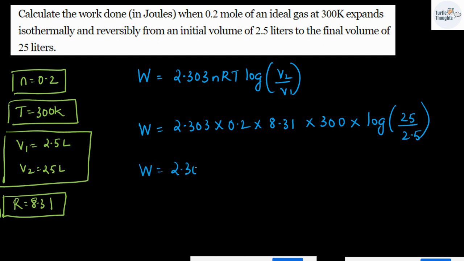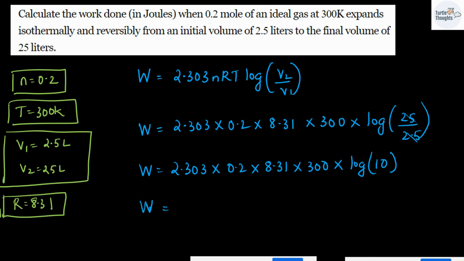So 2.303 multiplied by 0.2 multiplied by 8.31 multiplied by 300 multiplied by log of, when you cancel this, you will be getting 10. The value of log 10 is 1, so you can substitute the same.